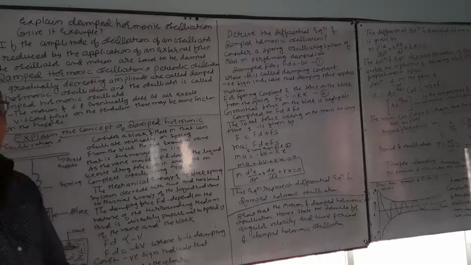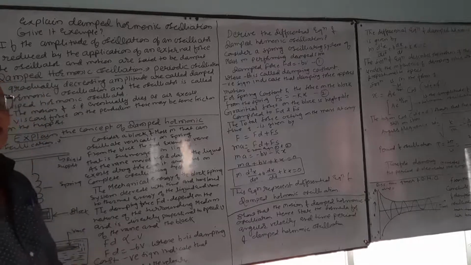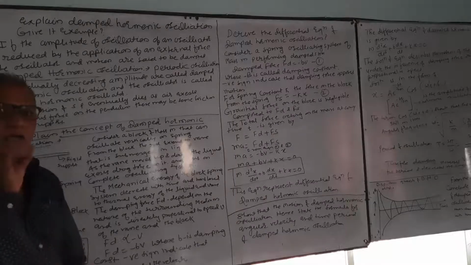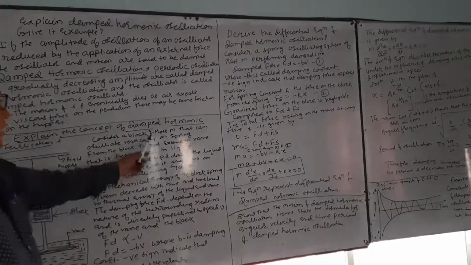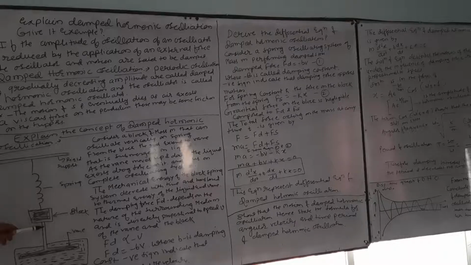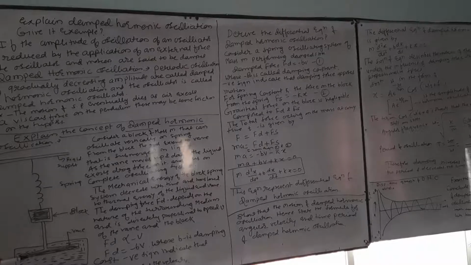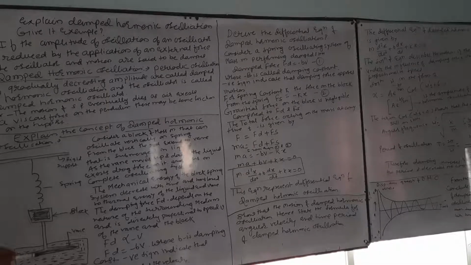Periodic oscillation of gradually decreasing amplitude is called damped harmonic oscillation, and the oscillator is called a damped harmonic oscillator. And the concept is: consider a block of mass m that can oscillate on this spring, and from this block the rod extends to the vane, and that is submerged in the liquid.